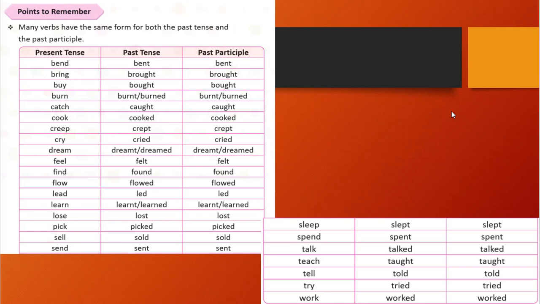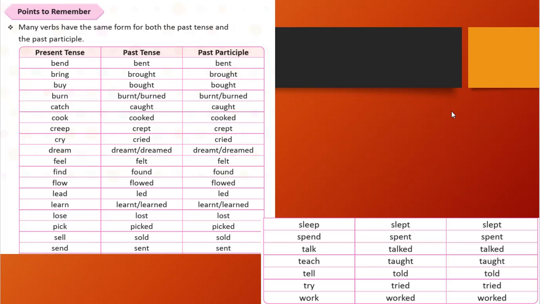That is also bent. So in this slide, for whatever words are shown, the second form and third form are both the same. If you notice here, the second form and third form columns are the same. The same thing is written.